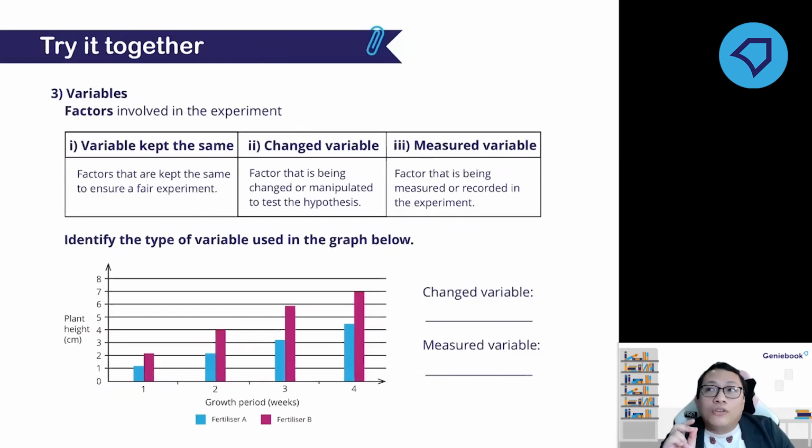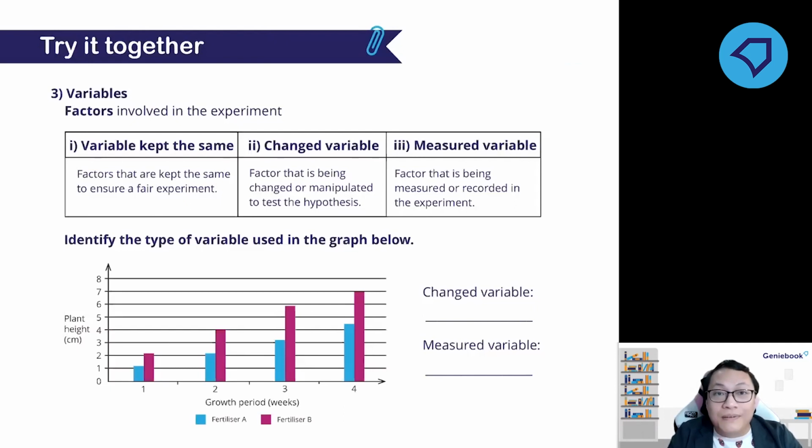The next term that I want you to understand is the variable. Have you heard change variable, measured variable, the variables that need to be kept? Have you heard this term variable? I think most of you have heard this term before, right? So then, what is the definition of variable?